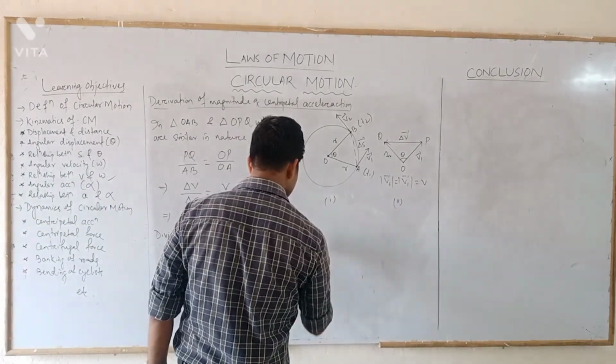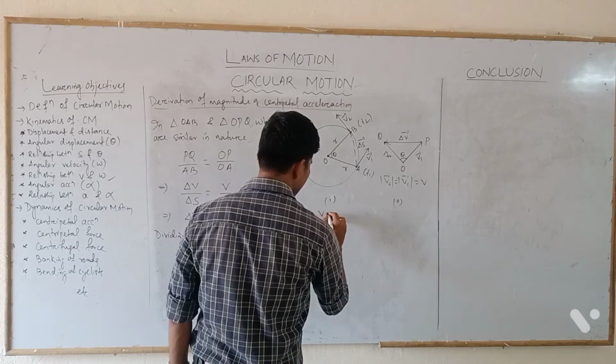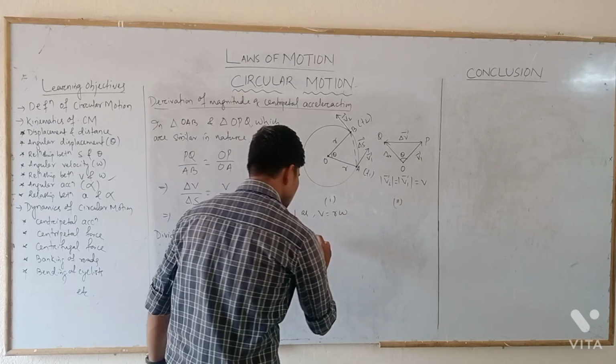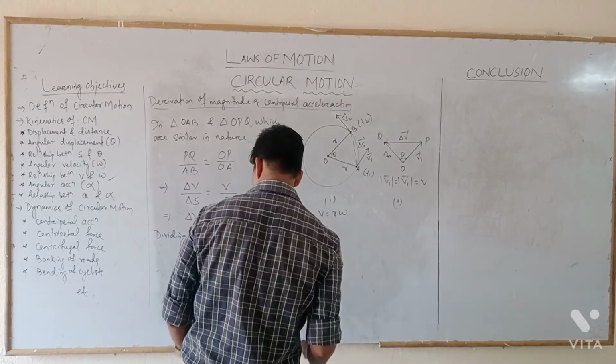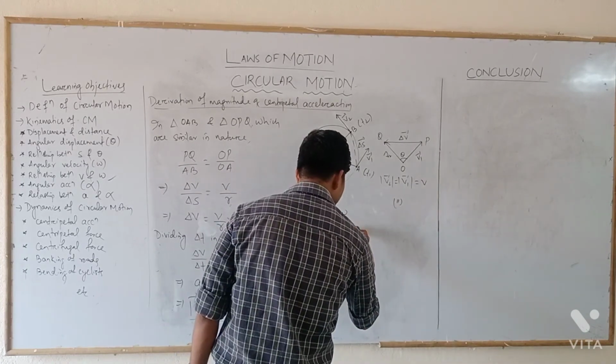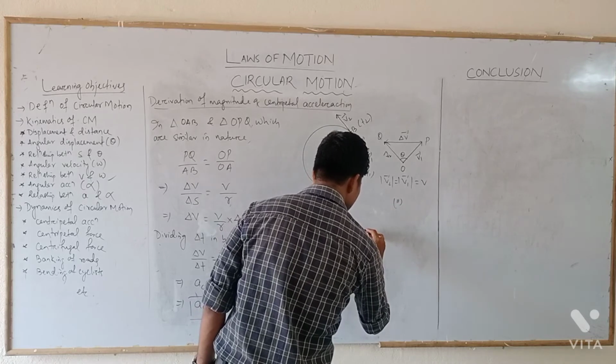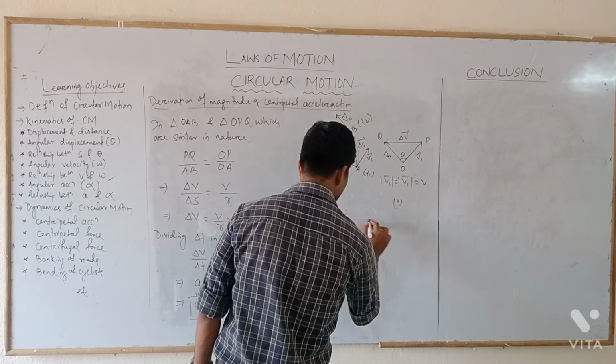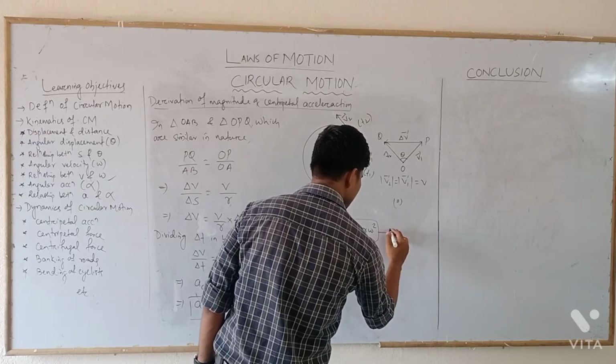Again, I can also write V equals R omega, linear velocity related with angular velocity. So centripetal acceleration AC will be equal to R square omega square by R, that is equal to R omega square. This is another expression, equation 2.